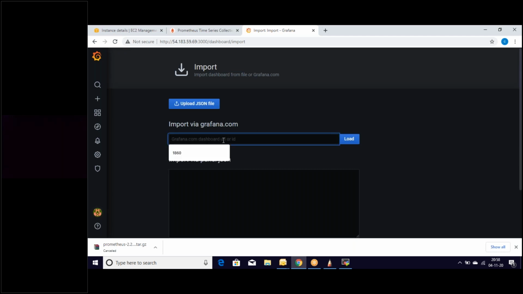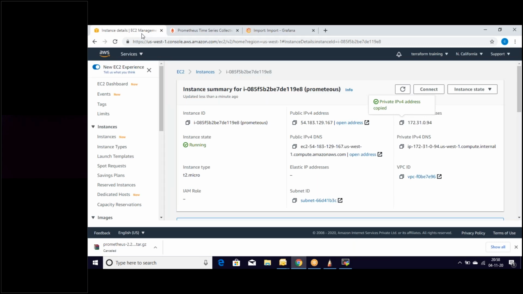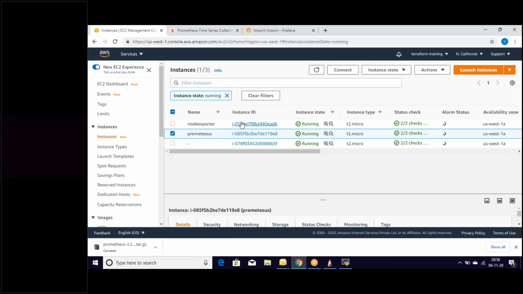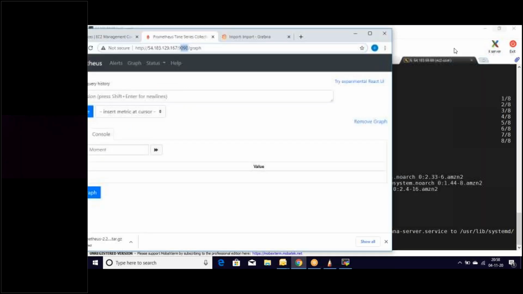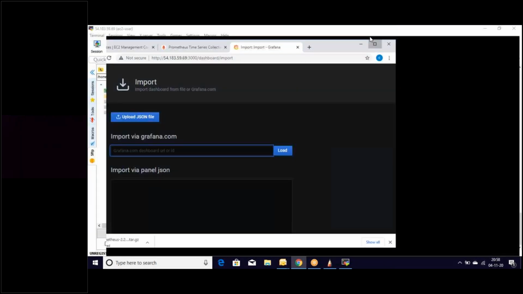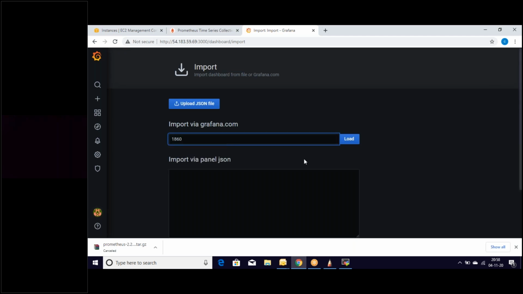So what is this dashboard actually representing here? That would be the question. We have installed services for Node Exporter, and the Node Exporter dashboard is the one we need to give here. The default Node Exporter dashboard ID is 1860. So that's the one we need to load. 1860. Let's load this one.